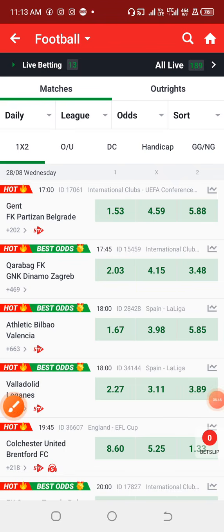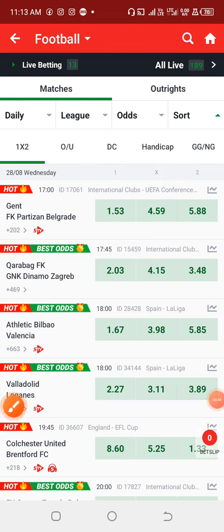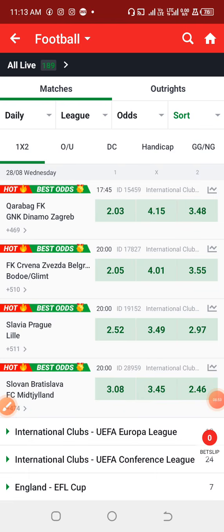So just go to the leagues, sorting, how you want to sort your games. You click on the league. So the stuff we just list all the available games based on the league ranking. Now another thing that you need to look at is the odd aspect.